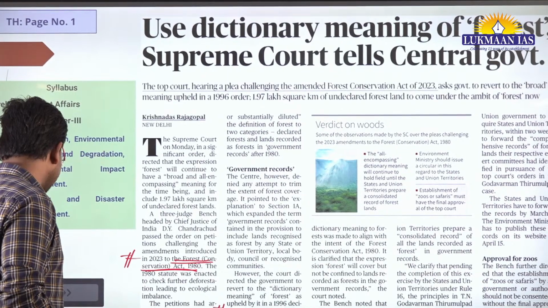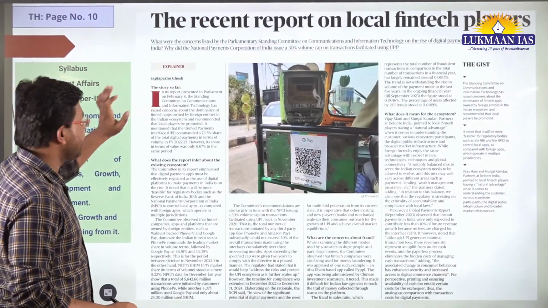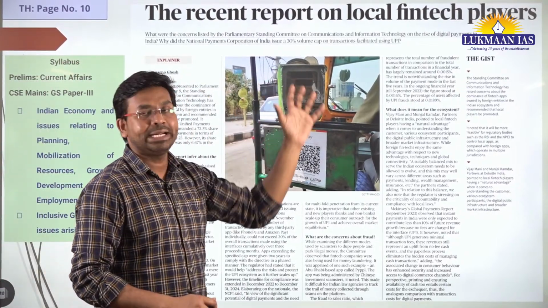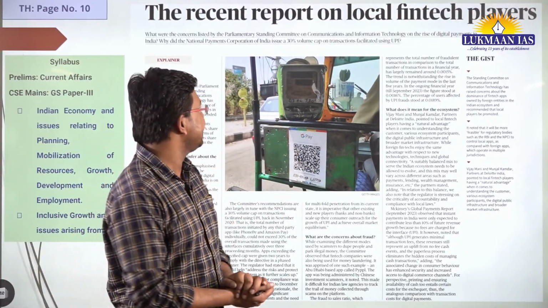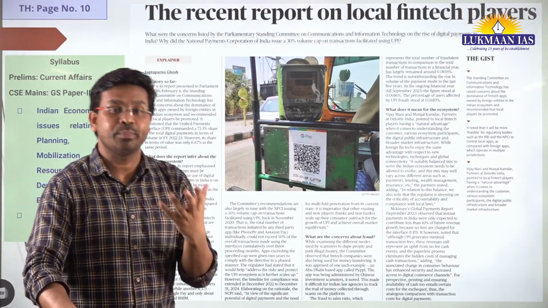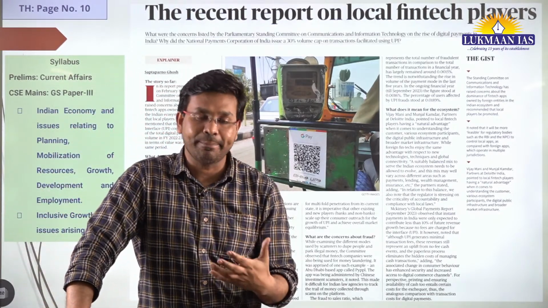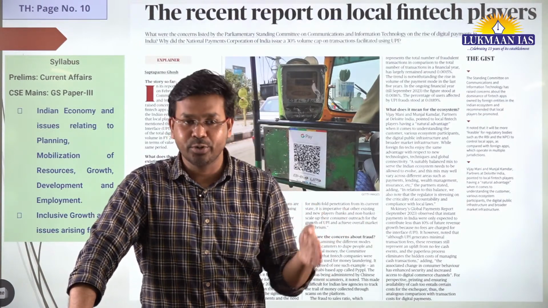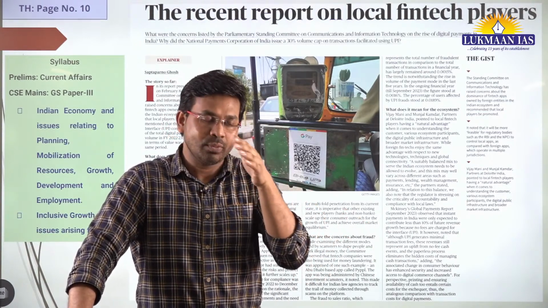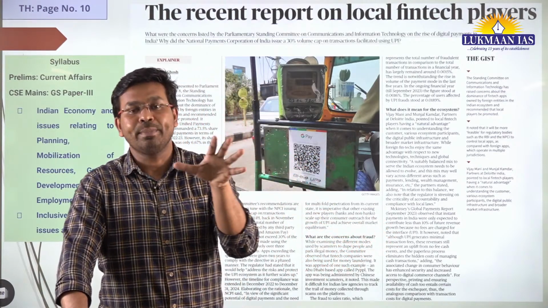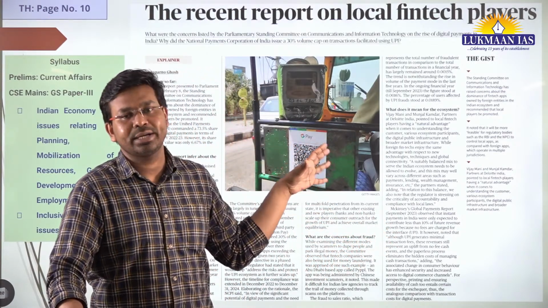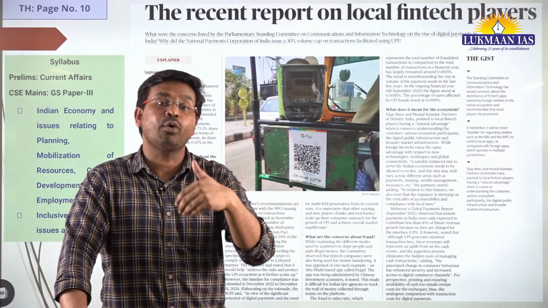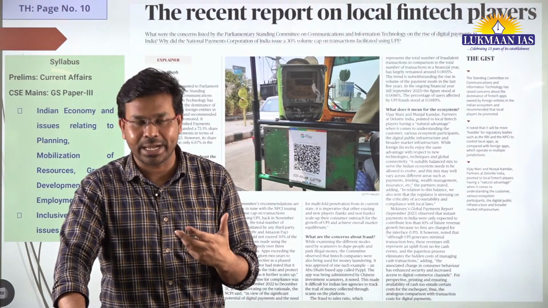We will understand another article. This article is again important. It talks about the recent report on local fintech players. Recently the Parliamentary Standing Committee came up with a report on how UPI applications are being used in India. What is the pattern and trend of usage of UPI applications, how many private players there are, how many government entities are working, and also how many foreign players are participating in the UPI market in the country.